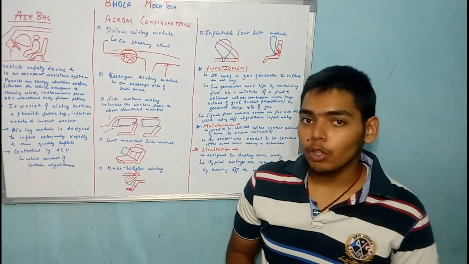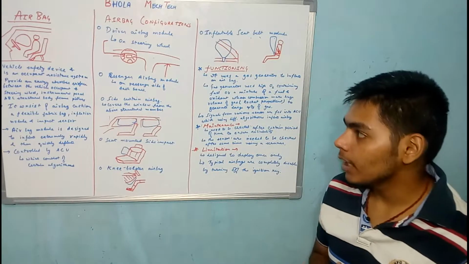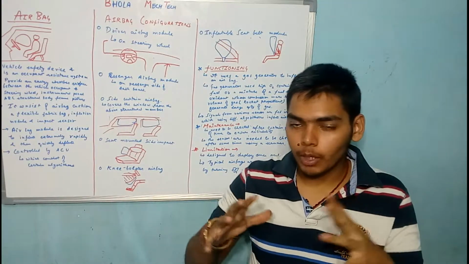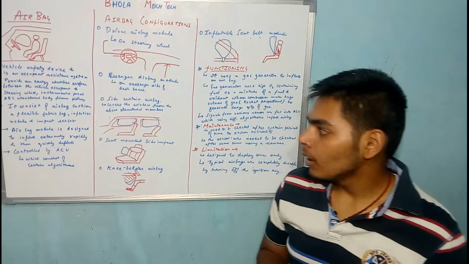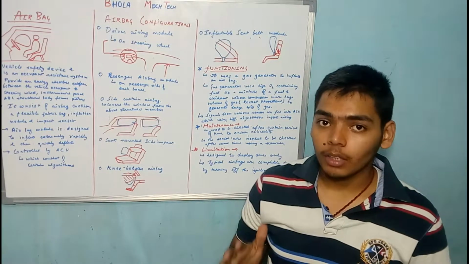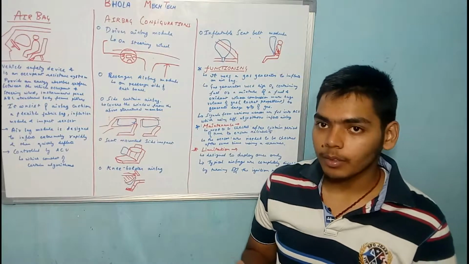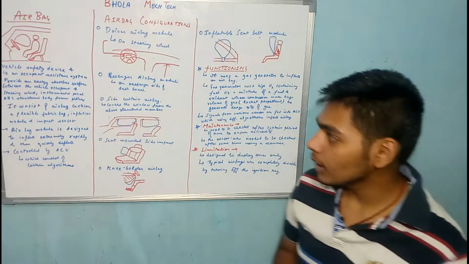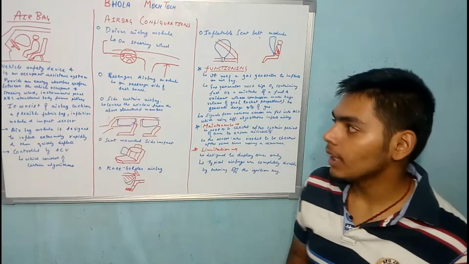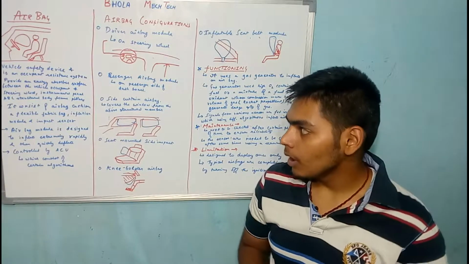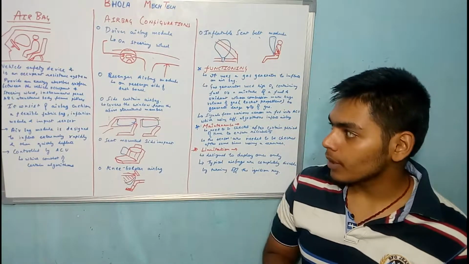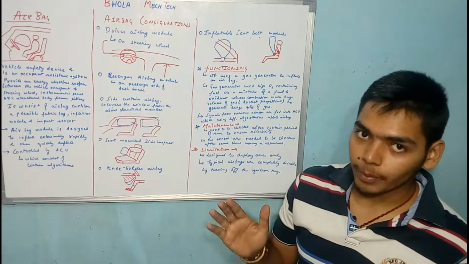Today I am going to explain to you about airbags. So what are airbags? Airbags are a balloon of fabric bag that resists the motion of the occupant in the car. So these are vehicle safety devices and an occupant restraint system. It provides an energy absorber surface between the vehicle occupant